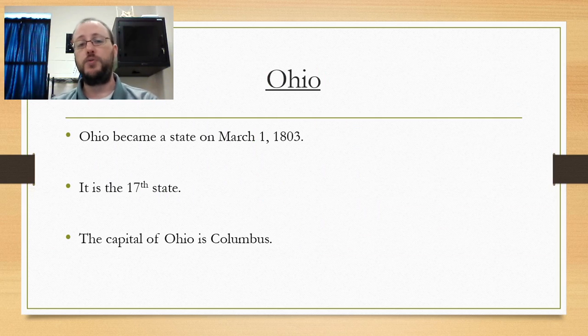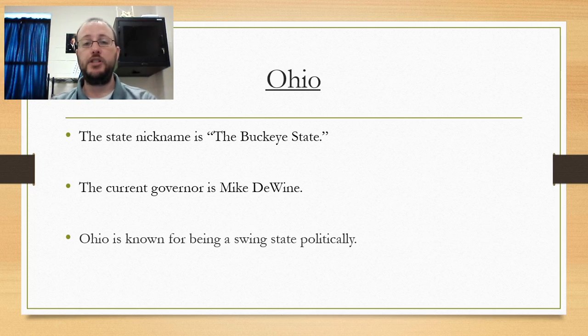Ohio became a state March 1st, 1803, making it the 17th state. The state capital is Columbus, named after Christopher Columbus. The nickname is the Buckeye State, and the current governor is Mike DeWine. It's known for being a swing state politically. And we'll get more into this when we get into civics, but a swing state is a state that doesn't typically vote either Republican or Democrat.